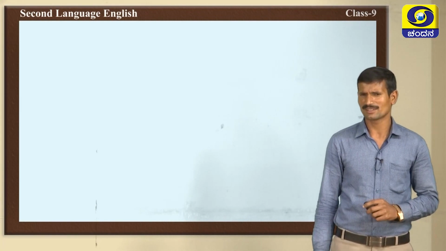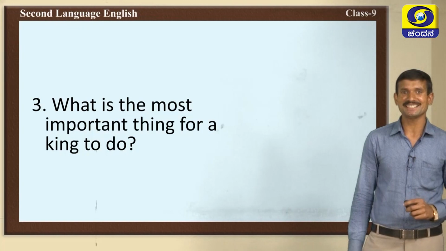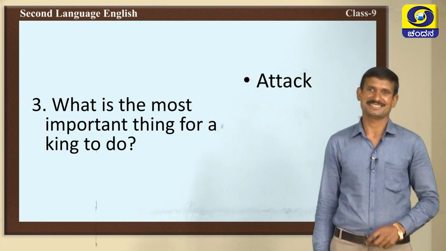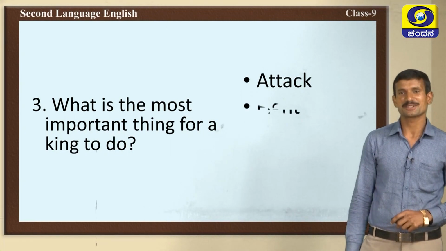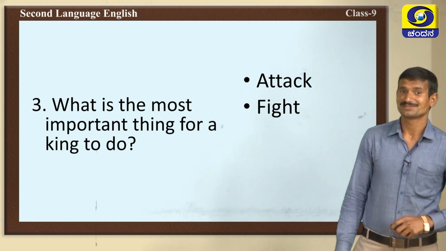What is the third question? Yes, very good. What is the most important thing for a king to do? Very good. Attack. The king should attack the enemies. That is also important. Then, fight. This is also very important.